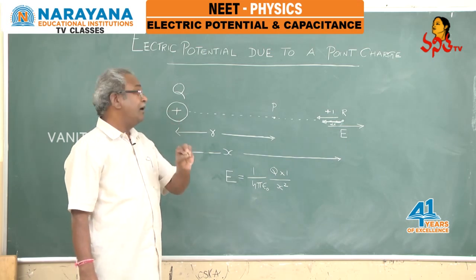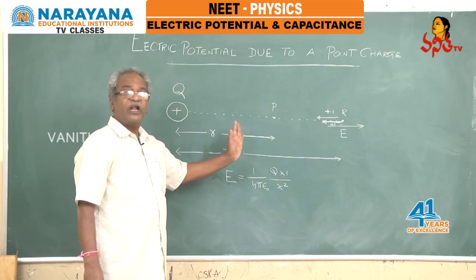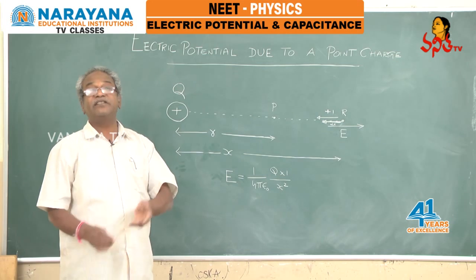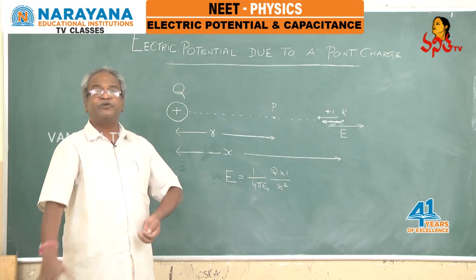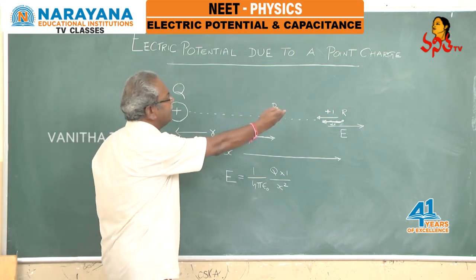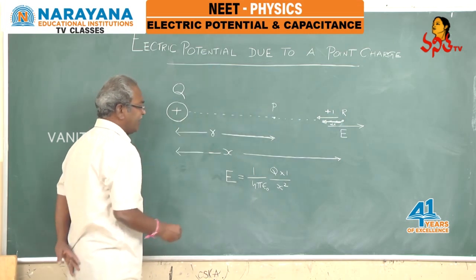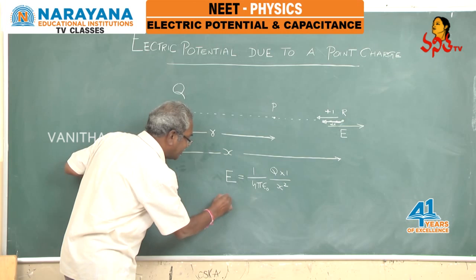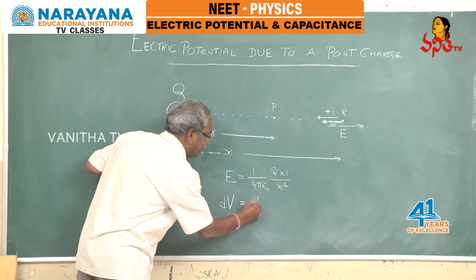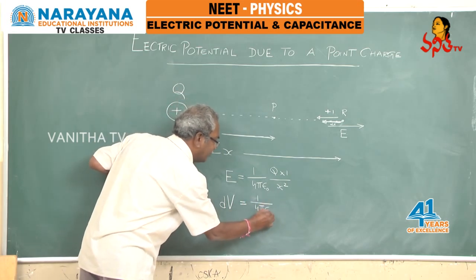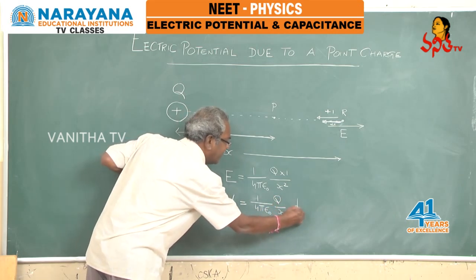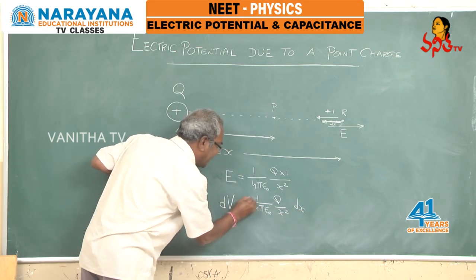That work done will appear as the change of potential energy, or increase of potential energy, and the increase of potential energy per unit positive charge is nothing but the increase of electric potential. Therefore, let us bring that unit positive charge from point R through a small displacement dx. For that, the change of electric potential is dV equal to the force acting on the unit positive charge, q by x square, times the displacement dx, and let us put a negative sign here.